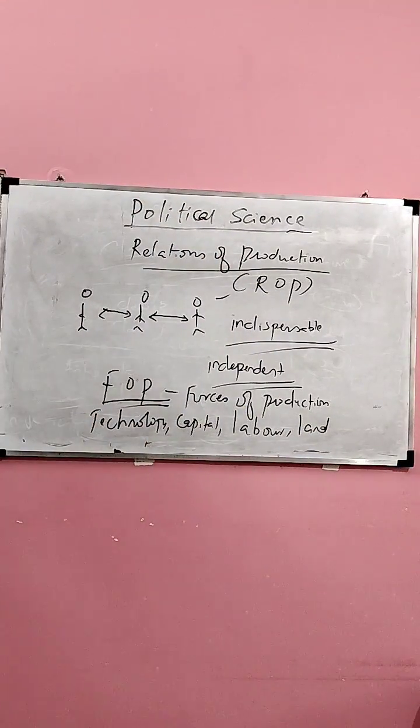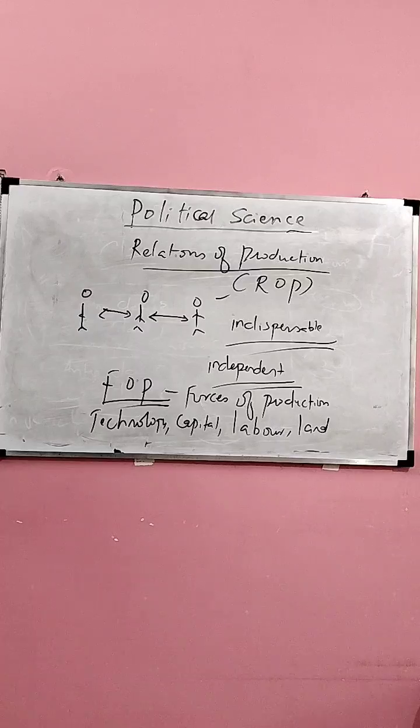This is FOP. If you take an IT company, for example, the building, the land, the technology used in the IT company and the labor will come under FOP. The relationship between the CEO, managing director, lower level managers, supervisors, team leaders and the workers will come under ROP.